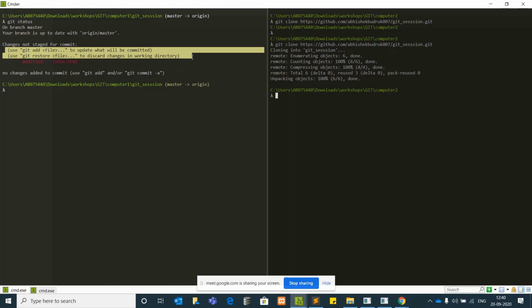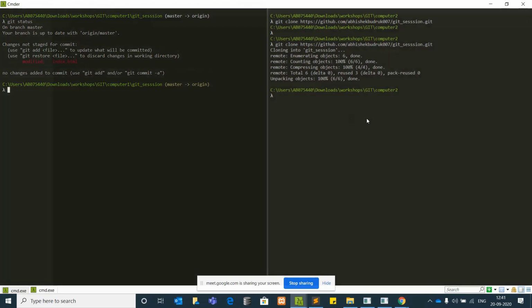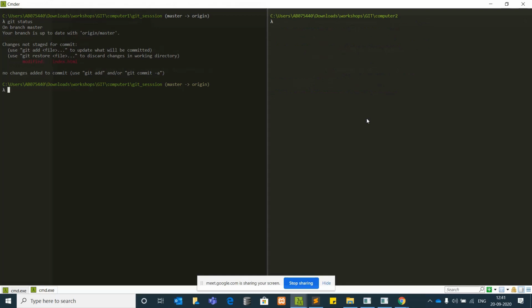Whatever modifications you have done, you should add and commit them locally, then only can you push them to the GitHub account, or else you cannot push. So there is one change in computer 1. In computer 2, I'll check git status. Oh no, I have not gone to the particular repository. Okay, now when I go to it, you should see this master and origin branch. I'm on Windows, so it shows like this.